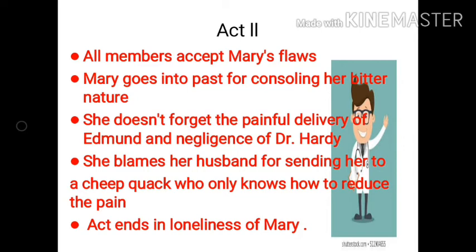Act second starts where all members accept Mary's flaw. They accept that Mary is also taking doses. They try to make her realize that she is doing wrong, but they are afraid. So that's why they accept the flaws and surrender themselves before her.